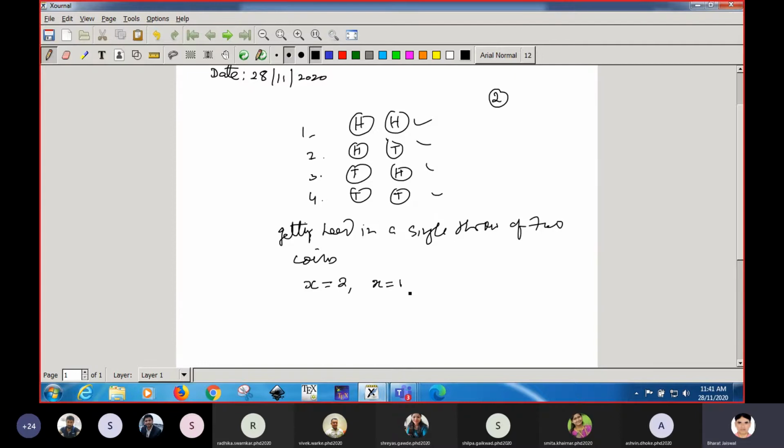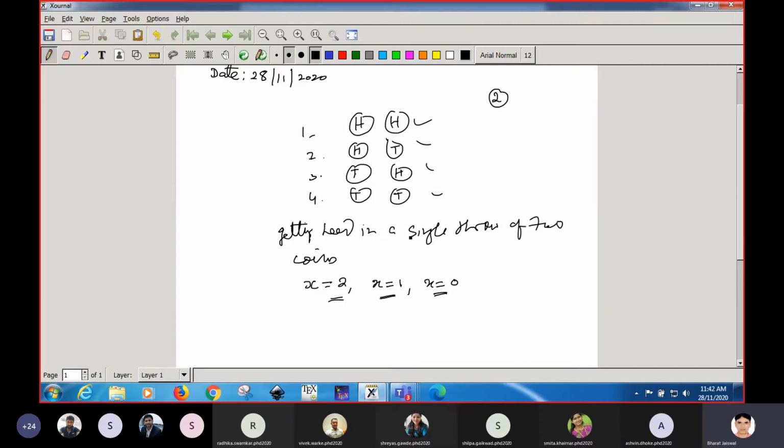That is, x equal to 1 means you are getting only one head in a single throw of two coins. There is also a possibility that you can get no head. When you throw two coins in a single throw, there is a possibility that you will not come up with a head. So these are discrete variables, and they assume the values 0, 1, 2, up to the number of coins, which is 2.